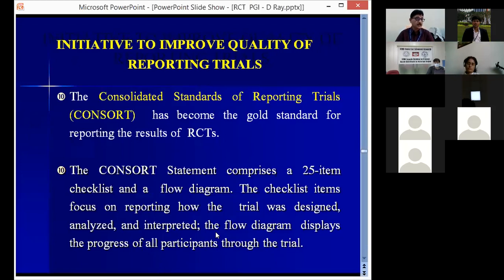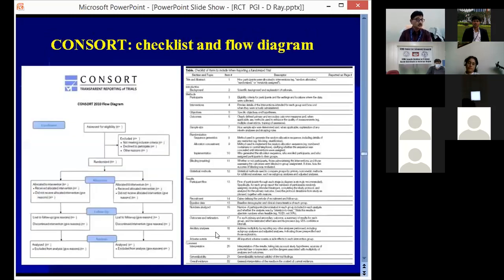How to report? There is a guideline, an initiative to improve the quality of the reporting of trials. The Consolidated Standards of Reporting Trials, called CONSORT, has become the gold standard for the reporting of the results of an RCT. The CONSORT statement comprises a 25-item checklist and a flow diagram. This is just an outlook of how the flow diagram looks. Following these 25 checklist points,